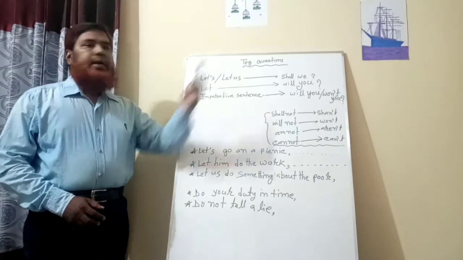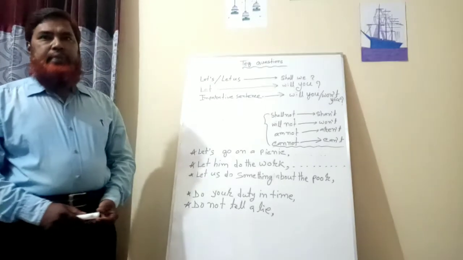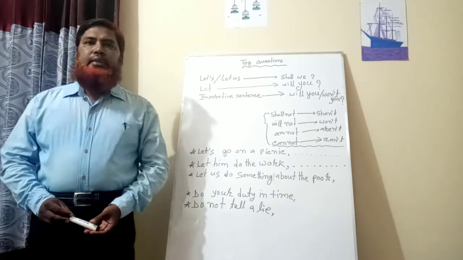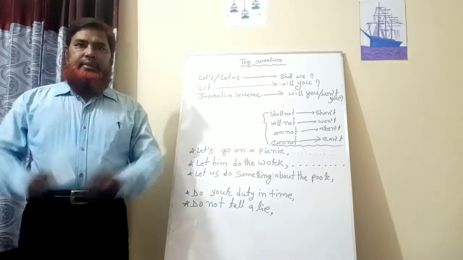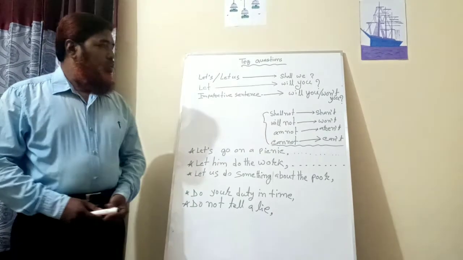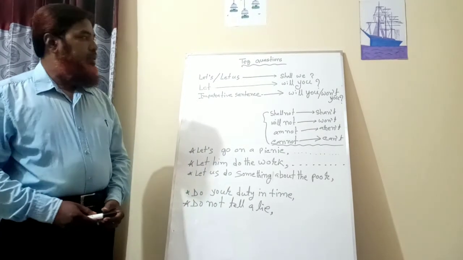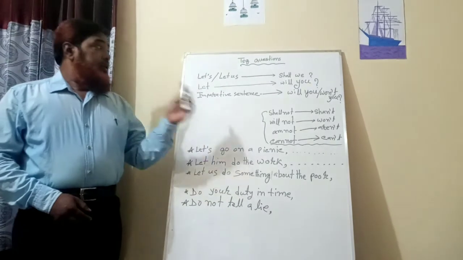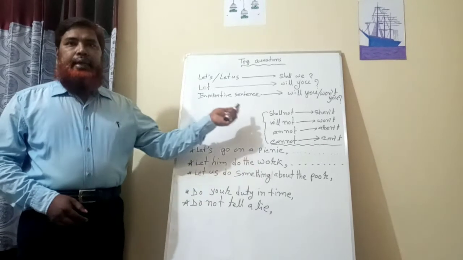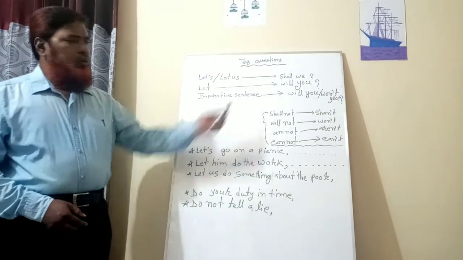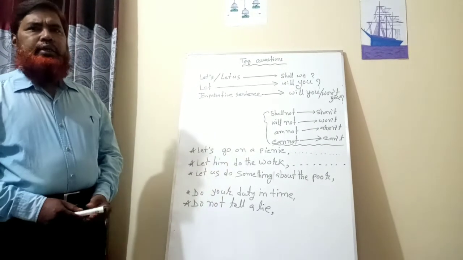Then imperative sentence. My dear students, do you know what an imperative sentence is? Imperative sentence means order, advice, forbidding, etc. If you want to know imperative sentences, memorize one thing: all imperative sentences are made by using a verb at the beginning of the sentence, or the words please or kindly are used.